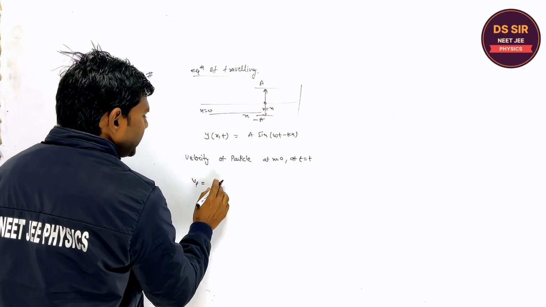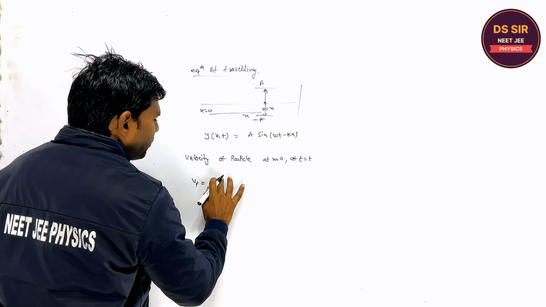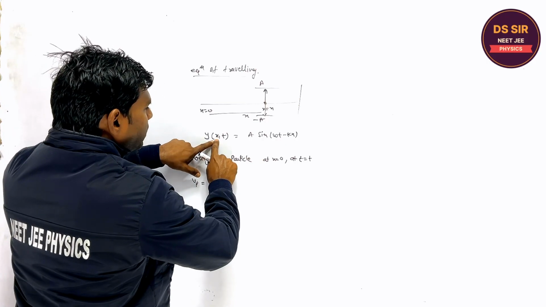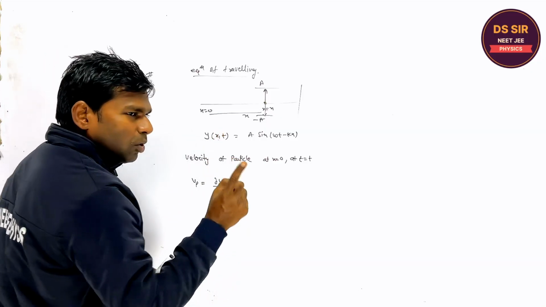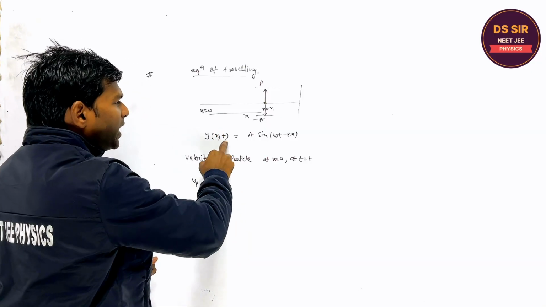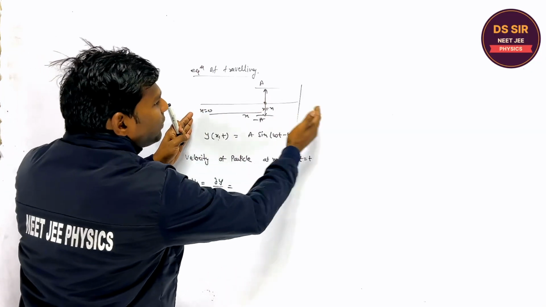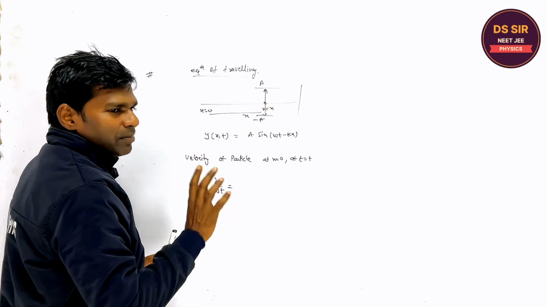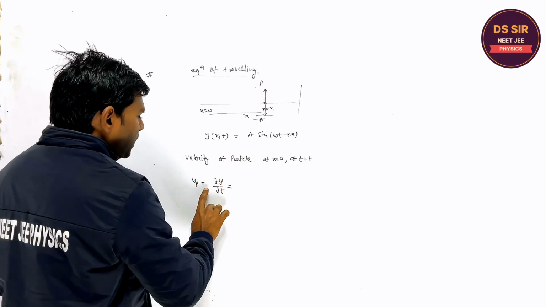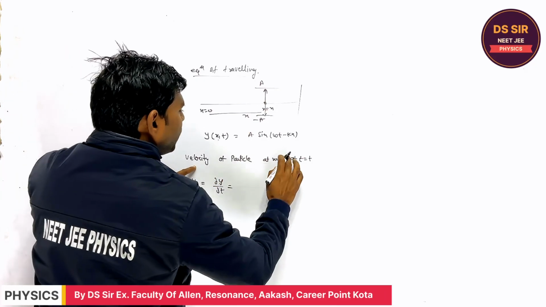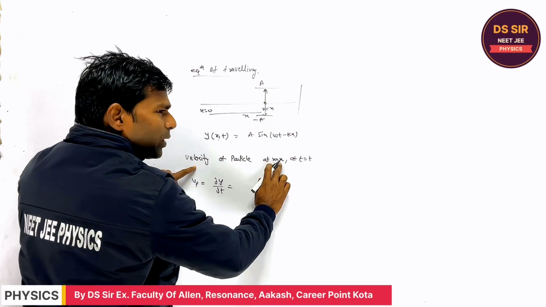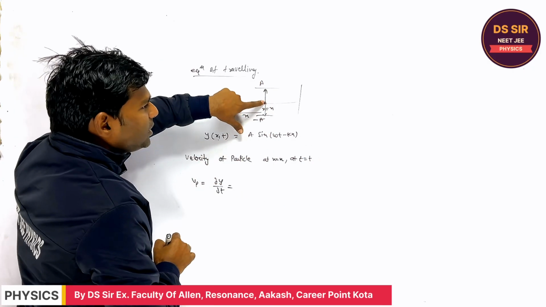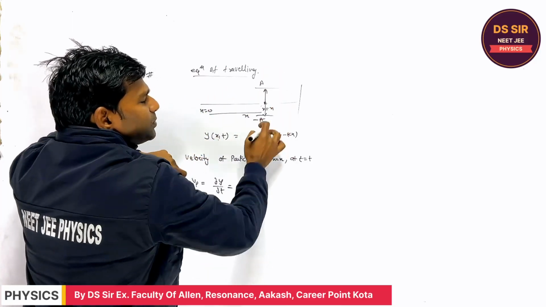The velocity of particle is nothing but partial derivative of y with respect to t. What does it mean? Although this displacement does not depend upon only one variable, rather it depends upon x and t. For different x, for different time, the displacement is different. But now I am considering the velocity of particle at x equal to x at time t. So the x is fixed.